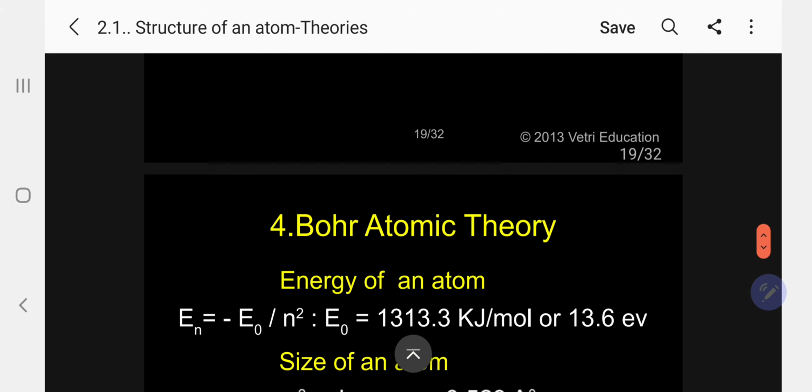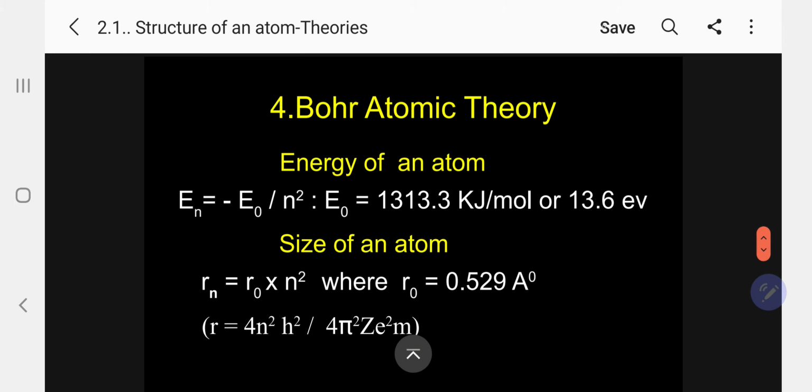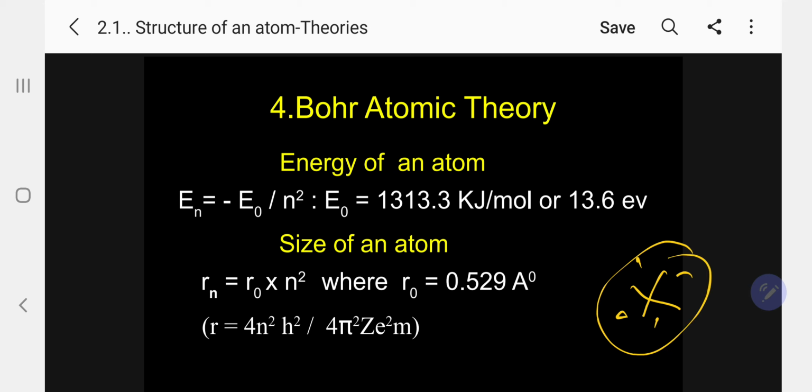Okay, next. Now, I am explaining the size and energy. Only based on here, problems will be asked. My dear students, please note it carefully. First, let me go for the energy of an atom, that is, of a particular electron.